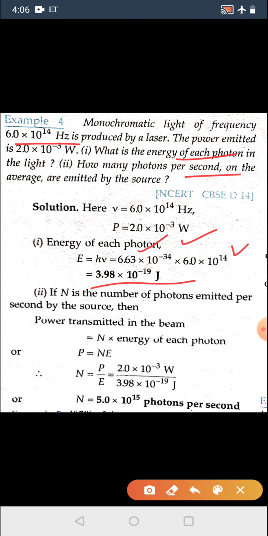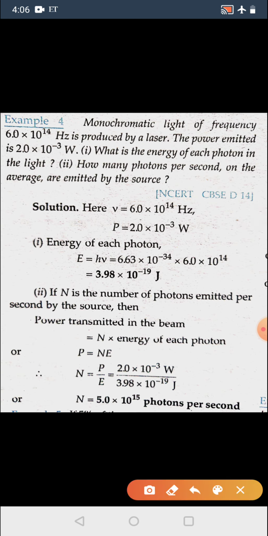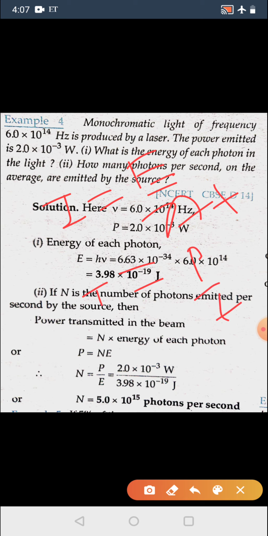Now we are asked to find the number of photons. So the power transmitted in the beam is equal to n into the energy of each photon. So power P is equal to n into E. Actually it is derived from intensity is equal to energy upon area into time. So it is power upon area, that is intensity.